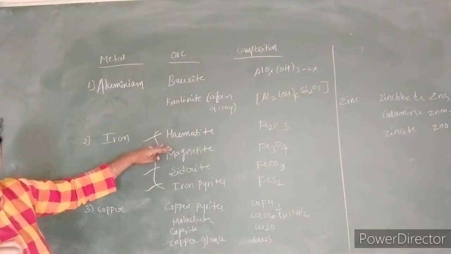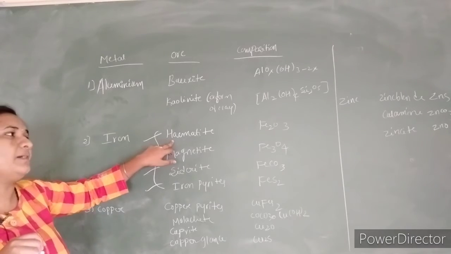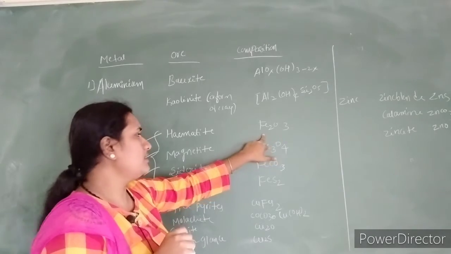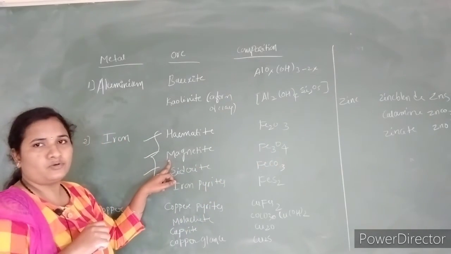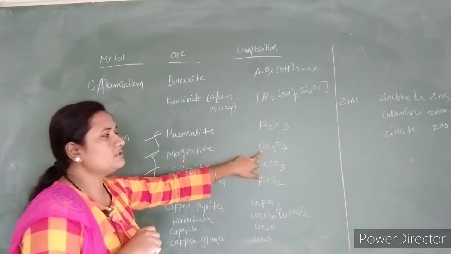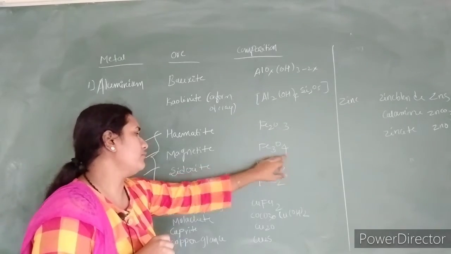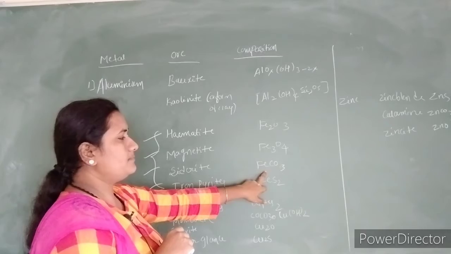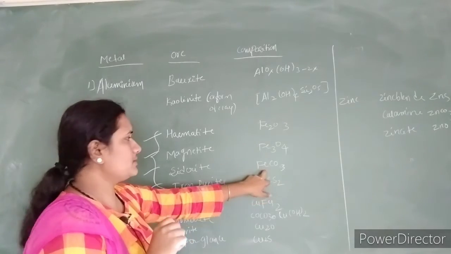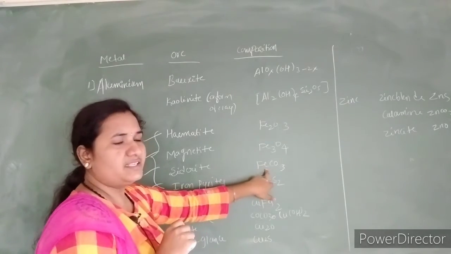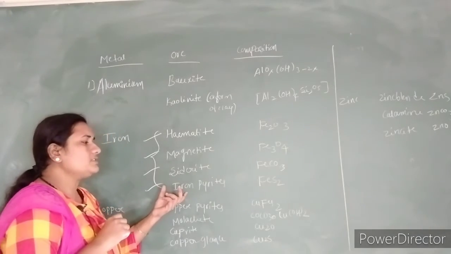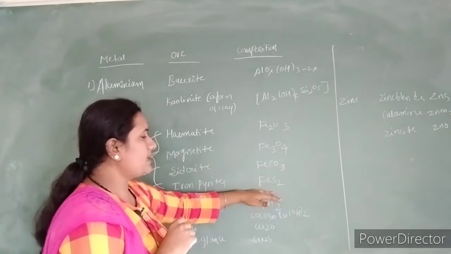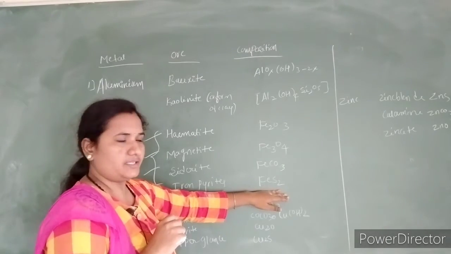The first foremost ore of iron is hematite. It exists in the form of Fe2O3, iron trioxide. The next ore is magnetite, that is the ferrite, Fe3O4, and the third one is siderite. The composition of that ore is ferrous carbonate, FeCO3. Another one is iron pyrites, found in the form of sulfides, that is iron sulfide, FeS2.